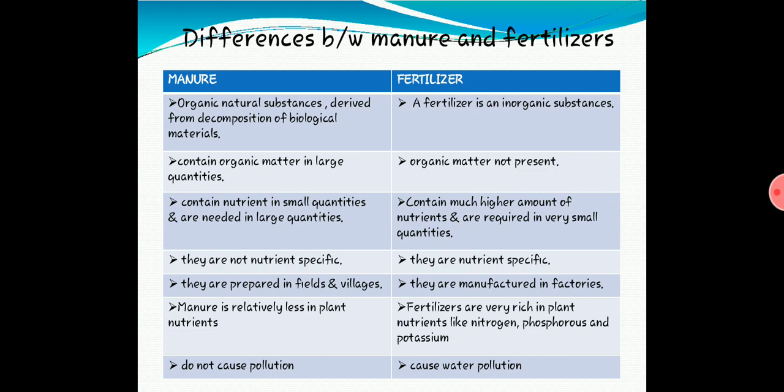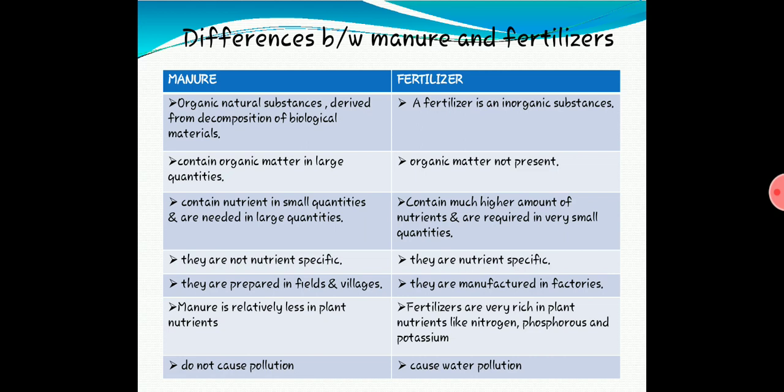Next, manure is not nutrient specific. We cannot tell that only this nutrient is there, only nitrogen is there, only potassium is there. We cannot tell, because it contains all the nutrients in small quantity. But whereas fertilizer is nutrient specific, because when we purchase the fertilizer urea, we know that in that fertilizer only urea is present.